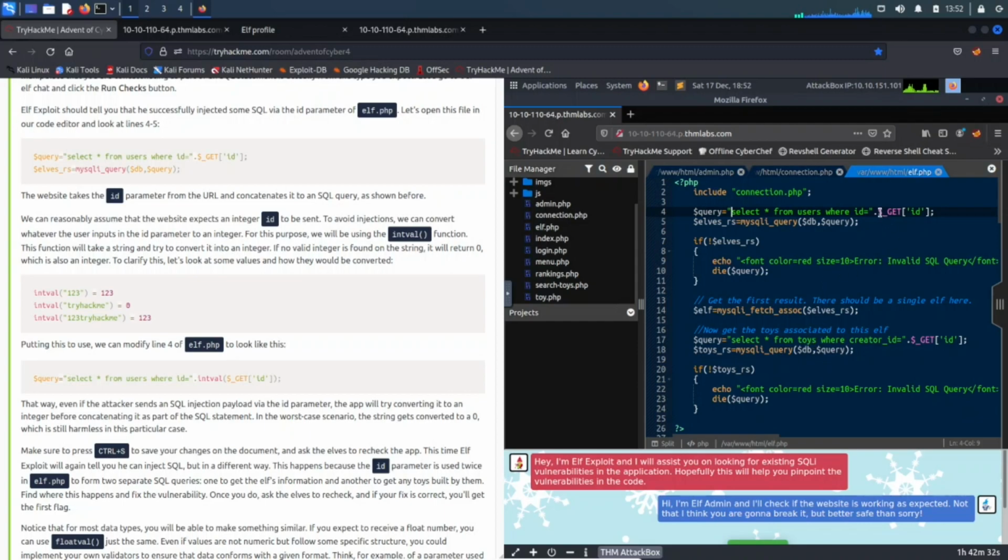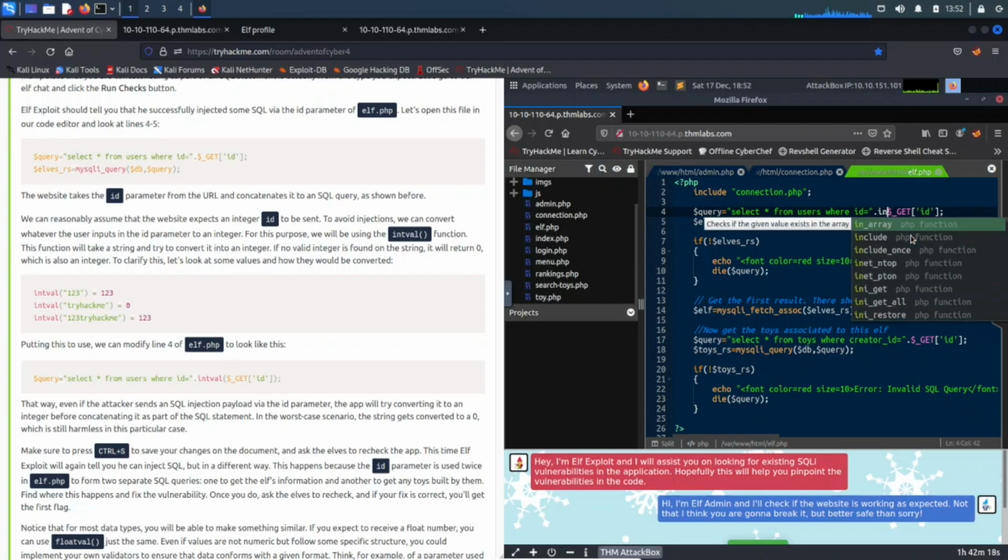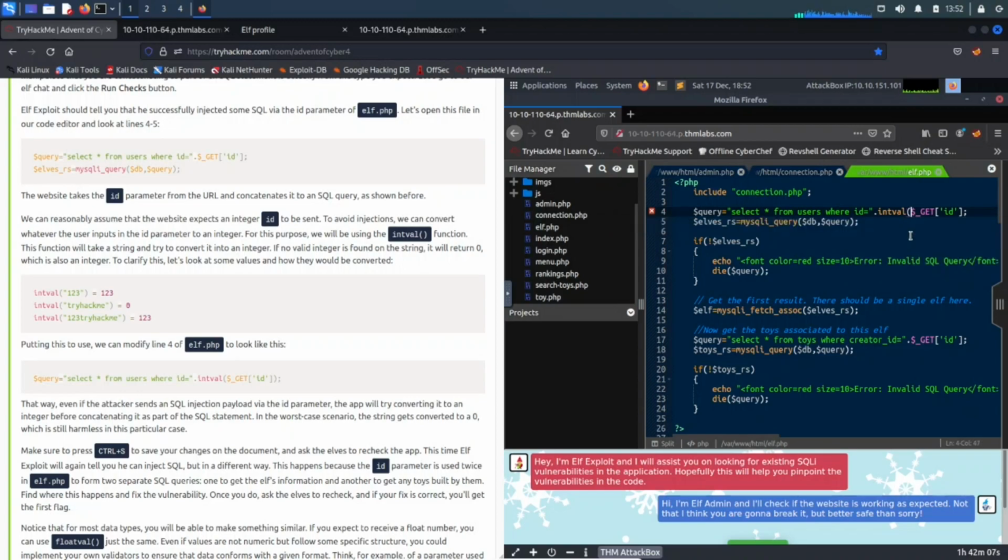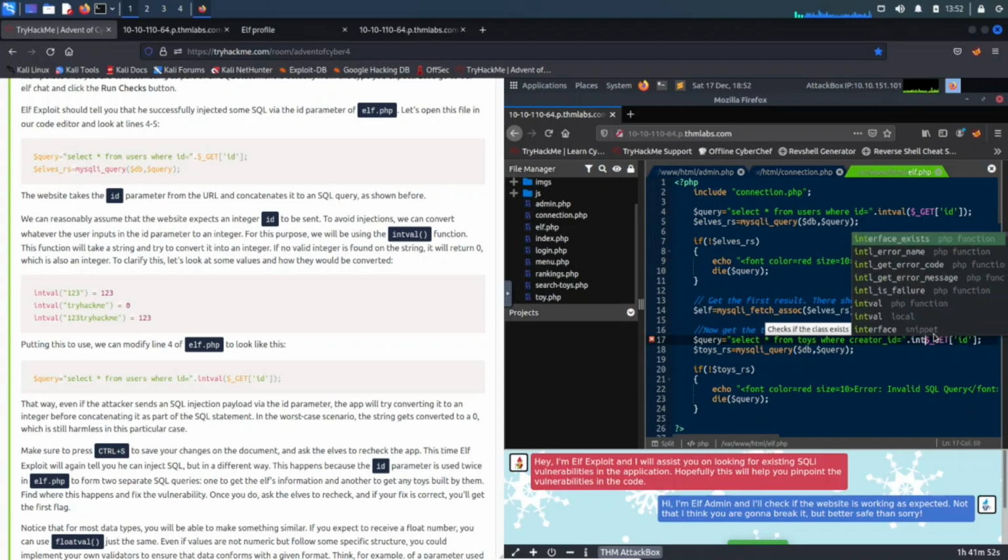Right here where the dollar sign underscore GET is, we just need to make this change: wrap it with intval. Let's give that a go. Then we do the same thing down here, so we need to do that twice, with intval.